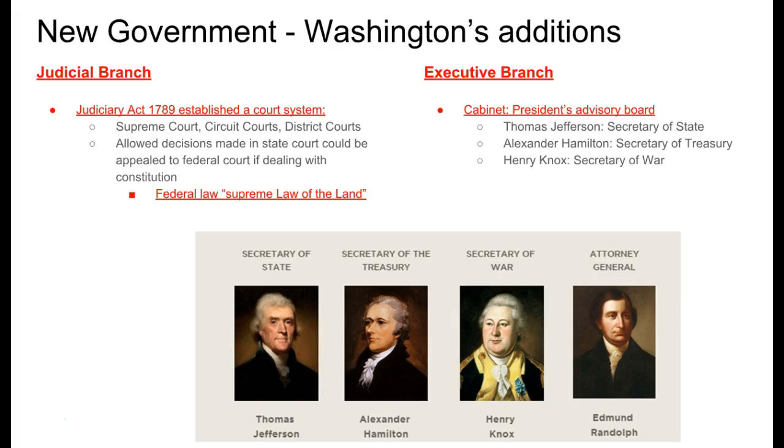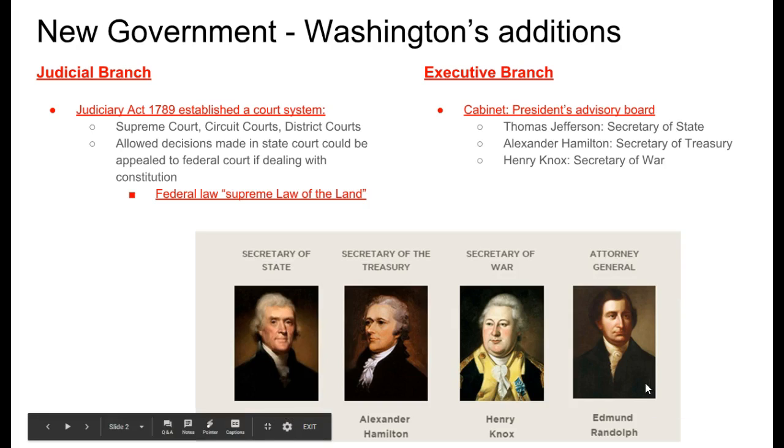This is important because the Judiciary Act of 1789 ensured that the federal law was still the supreme law of the land. For his executive branch, he set up a cabinet, and a cabinet is essentially the advisory board. It's something that is still in existence today. And these are people that are experts in the fields that they are representing. Some of his known cabinet members were Thomas Jefferson, who was Secretary of State, Alexander Hamilton, who was the Secretary of Treasury, and Henry Knox, who was our Secretary of War. In addition to that, our Attorney General was Edmund Randolph.